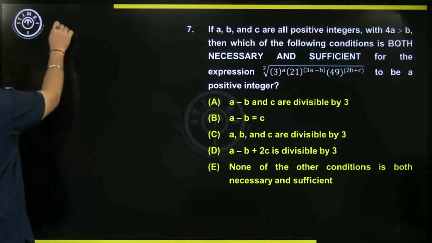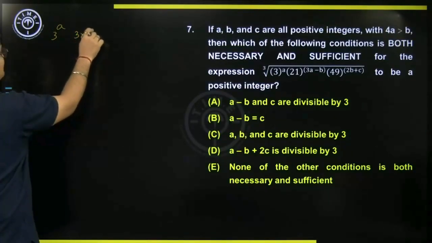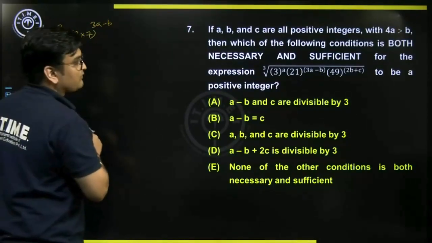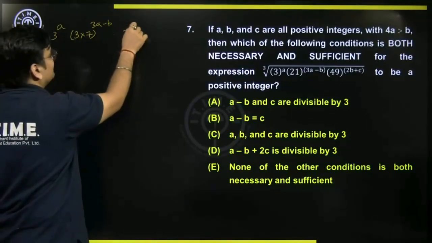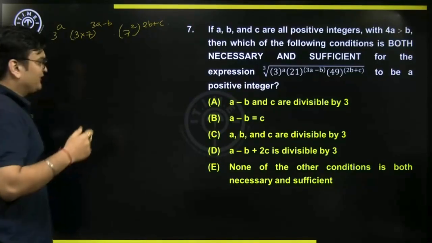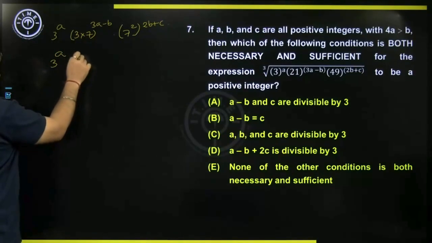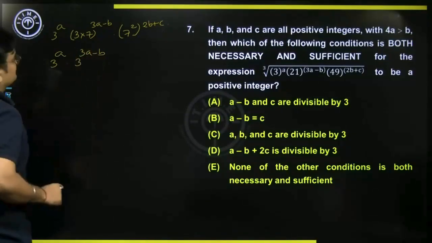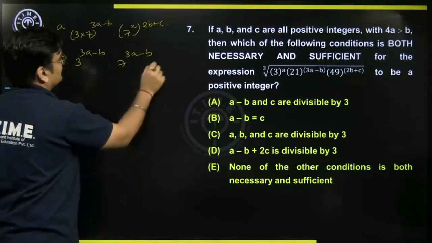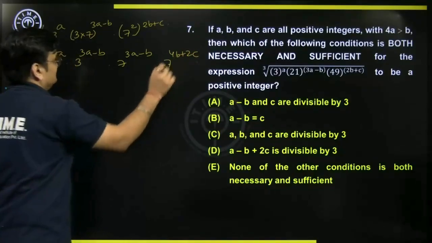So you have 3 power A, 21 is nothing but 3 into 7, whole to the power 3A minus B. 49 is nothing but 7 square, whole power 2B plus 2C. Now let's simplify. So 3 power A into 3 power 3A minus B into 7 to the power 3A minus B into 7 to the power 2 into 2, 4B plus 2C.